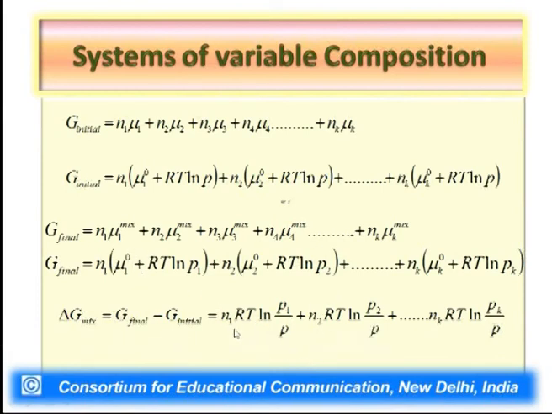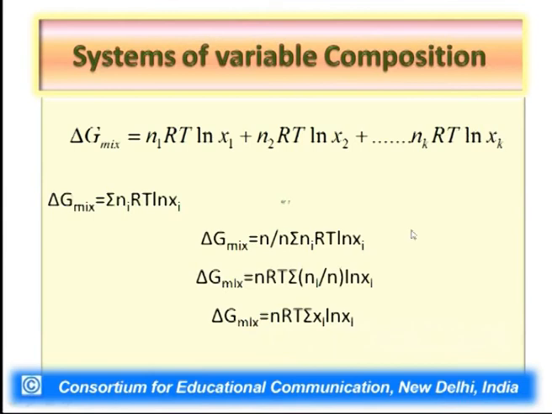So ultimately we will have P1 by P2, P1, that is partial pressure of component 1 divided by total pressure, according to Dalton's law of partial pressure, which is nothing but the mole fraction of component 1. So here delta G mix would be a sum of the terms such as N1 RT ln X1 plus N2 RT ln X2 and so on up to K. So we can sum it as delta G mix equal to summation Ni RT ln Xi, number of moles of gaseous component i multiplied with RT ln Xi.